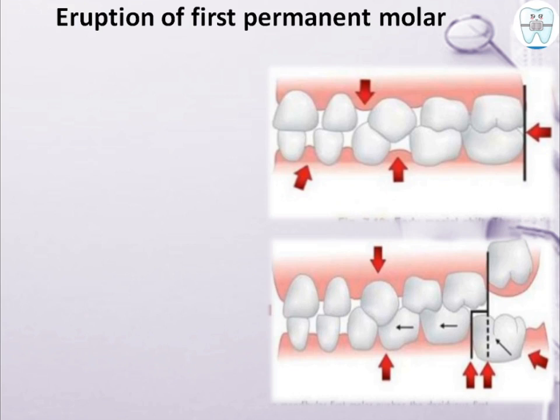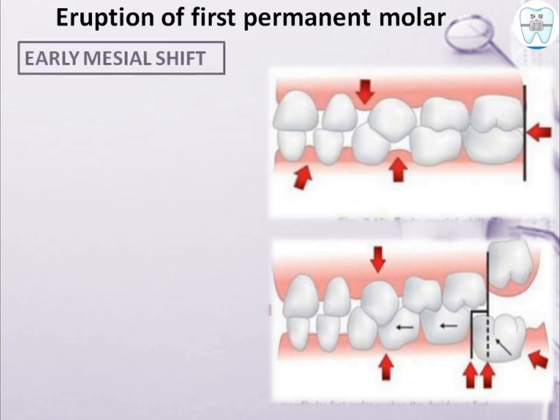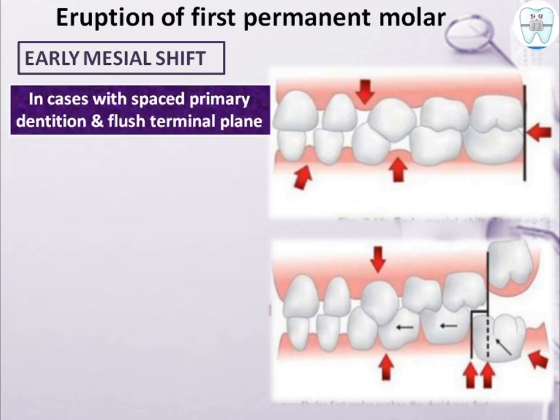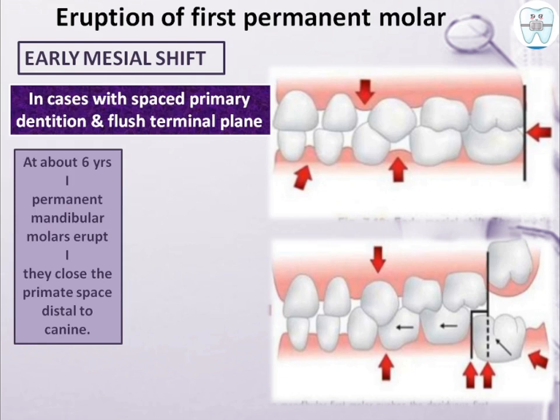First of all, eruption of the first permanent molar. See, this here explains the early mesial shift, which we saw in primate spaces, that the primate spaces are utilized in early mesial shift. See, in cases with spaced primary dentition and flush terminal plane, means the primary molar relationship is a straight line and the primary dentition is spaced, what happens at about 6 years?